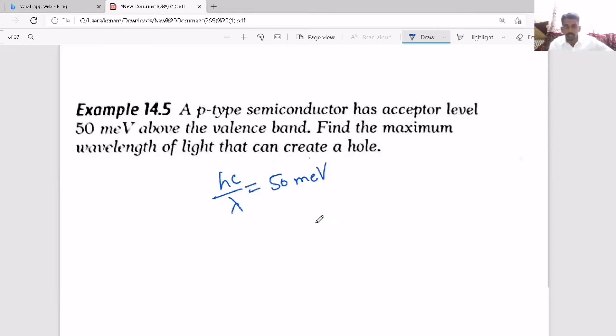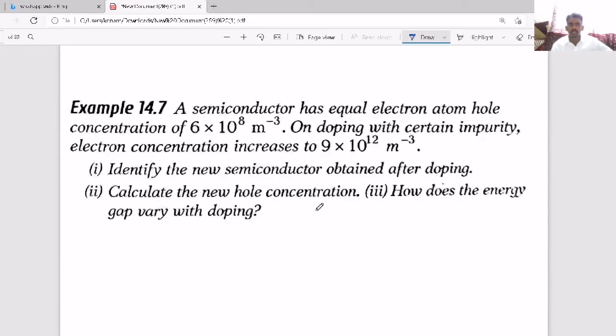So such kind of questions they'll ask, and based on conductivity also. See here, a semiconductor has equal electron and hole concentration, so Ne, NH is the same. On doping with a certain impurity, the electron concentration increases to this much. Initially both are the same, that is the intrinsic concentration Ni, and this is the increased electron concentration. Now Ne into NH equals Ni square. Here, identify the new semiconductor obtained after doping.